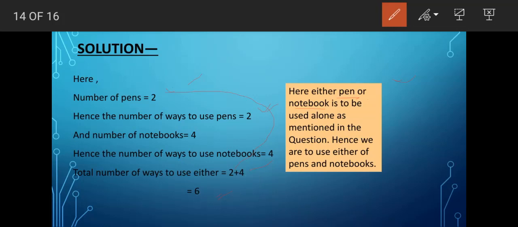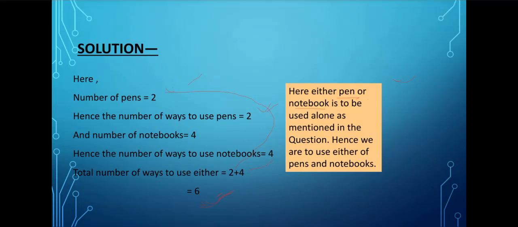In this case, both is not to be used. Either these 2 options for pens or these 4 options for notebooks we are to use. Combining both, in total we are having 6 pieces of pens and notebooks. So any one of these 6 options we have to choose. Therefore, total number of possible options will be 6 here by fundamental principle of addition.